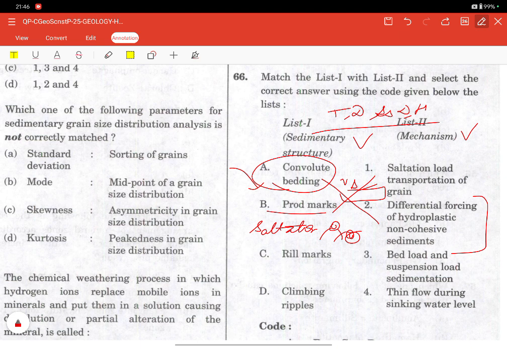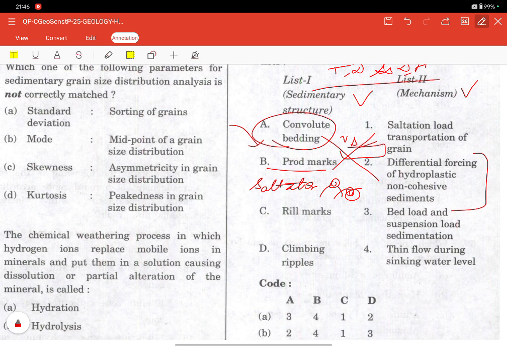Now we have the rill marks. They flow during sinking, falling sea level. So it is thin sheet flow during water retreat, and it is common in tidal flats and beach backwash. They represent the drainage of shallow water. So rill marks are formed by thin flow during sinking water.